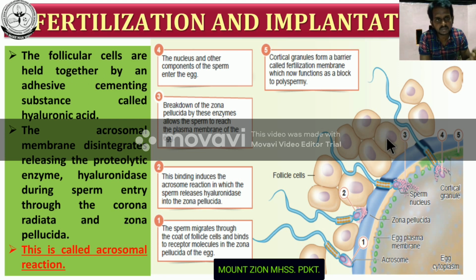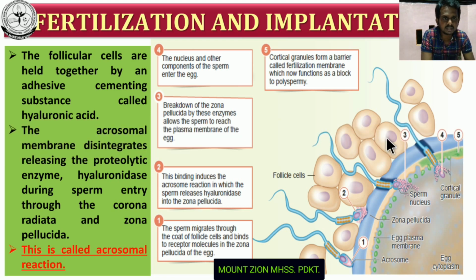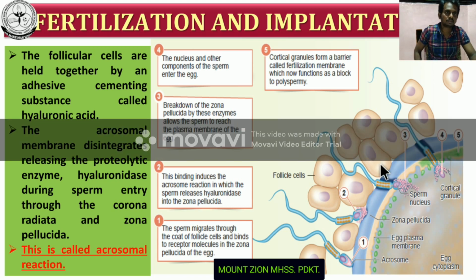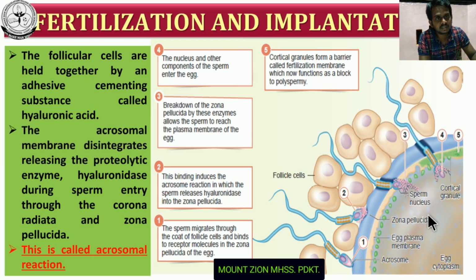These follicular cells are tightly cemented with a chemical substance called hyaluronic acid. Hyaluronic acid helps the attachment of these follicular cells on the egg membrane. So what happens? These follicular cells prevent the entry of sperm into the ooplasm of the egg.